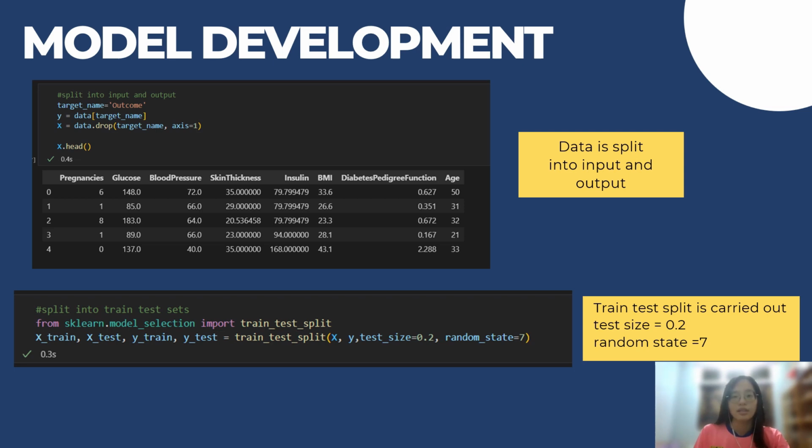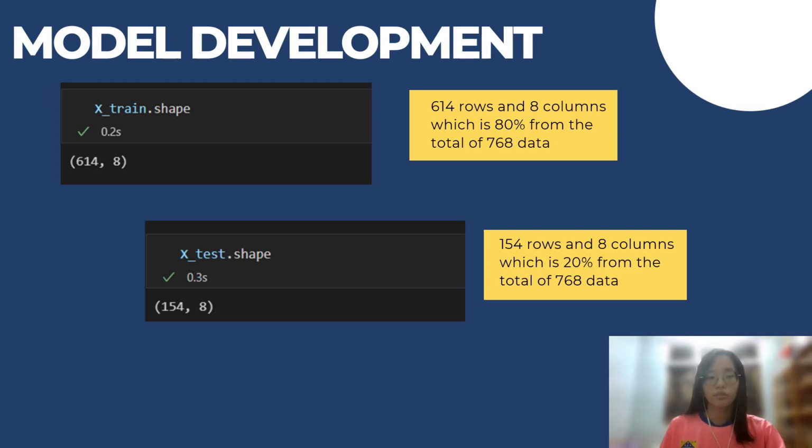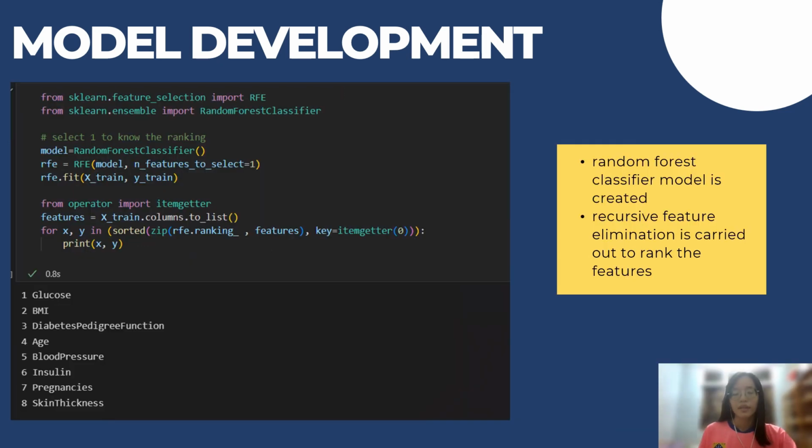The random state is set as 7 to ensure that the splitting of data into train and test is deterministic for every execution. So the data size for the training set will be 614 rows and 8 columns, which is 80% of the total data. And for the testing set, it will be 154 rows and 8 columns, which is 20% of the total data.